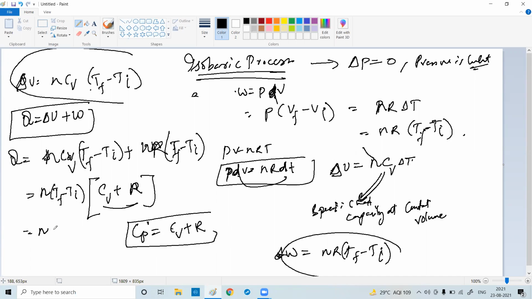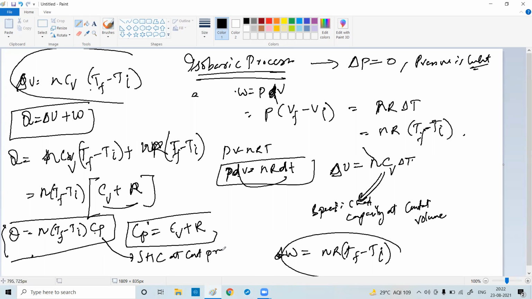So your equation becomes n CP (TF minus TI). Understood? What is CP? CP is the specific heat capacity at constant pressure. Understood?